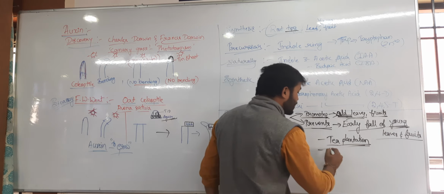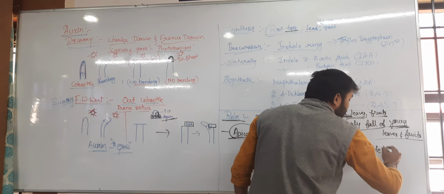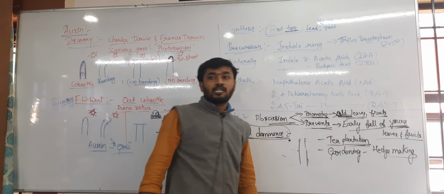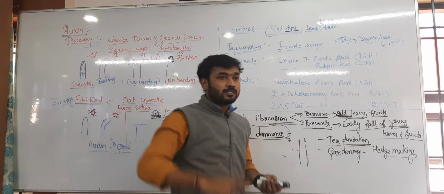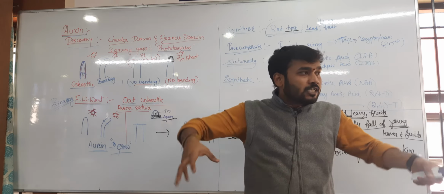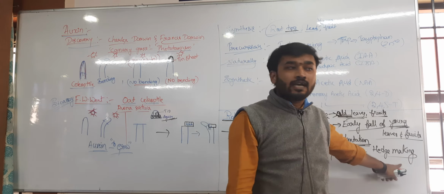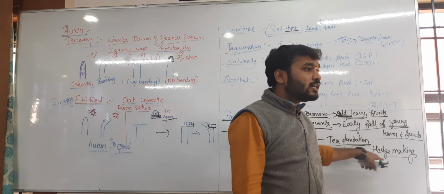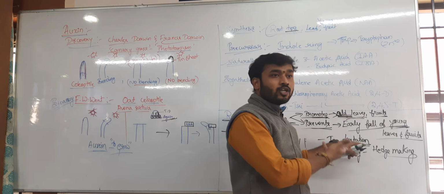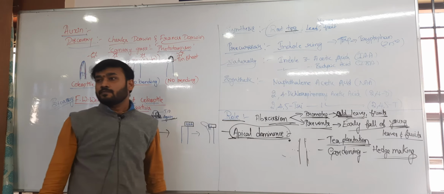Hence it is used in gardening, for the bushy appearance. It is also called the hedge making process. Have you seen gardening? Usually they will cut the apical tips, right? When the main tip is cut, it will easily develop the lateral branches. The lateral branches will develop more leaves. Easily it will give a bushy appearance. That is hedge making. That's why it is applied in gardening. In horticulture, it is used in tea plantations and hedge making processes. Clear?